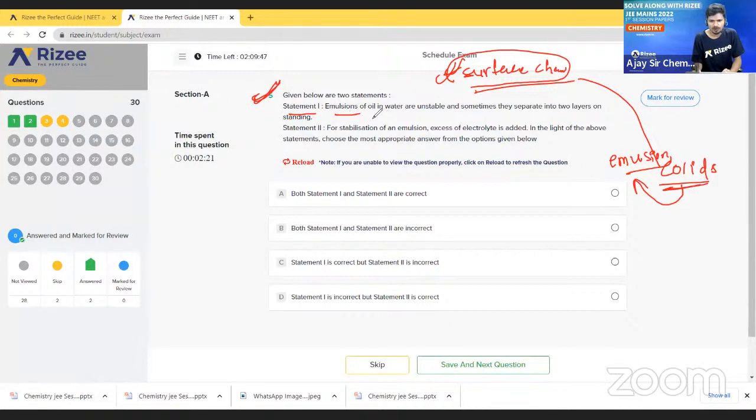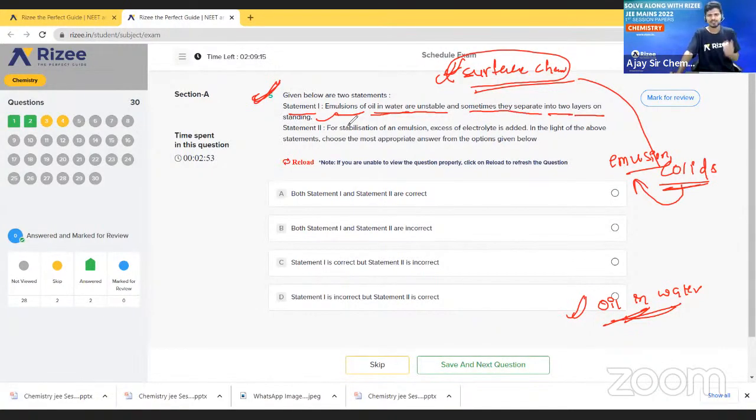Emulsion of oil in water, very important, oil in water. Generally we have two types, water in oil and oil in water. They are not asking about water in oil, they are telling about oil in water. So the first statement says emulsions of oil in water are not stable and sometimes they separate into two layers on standing.